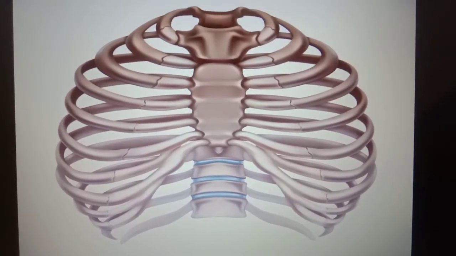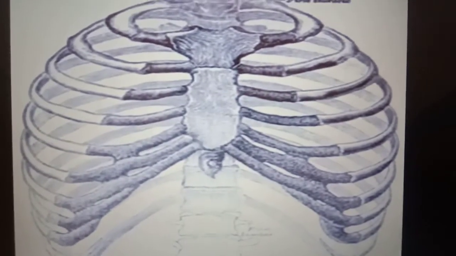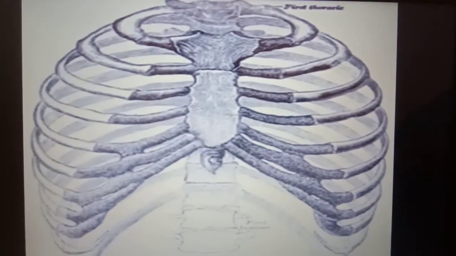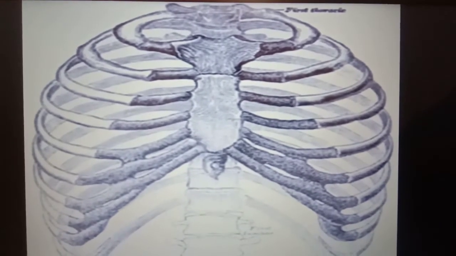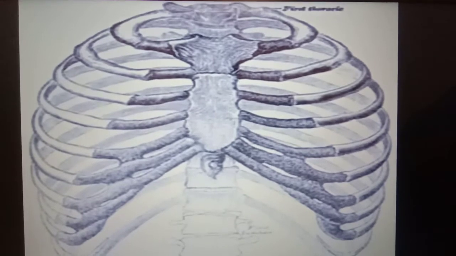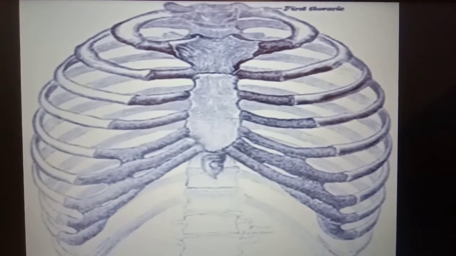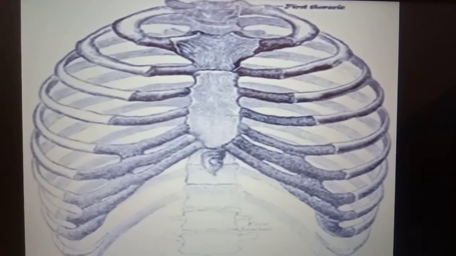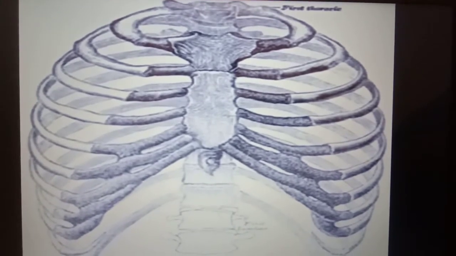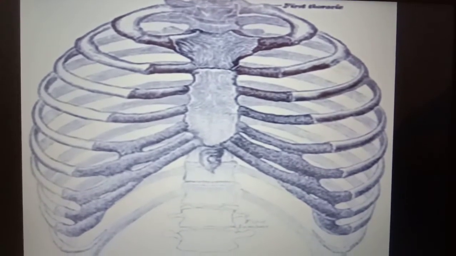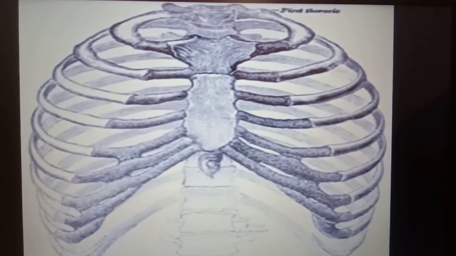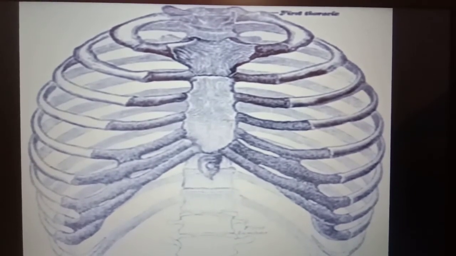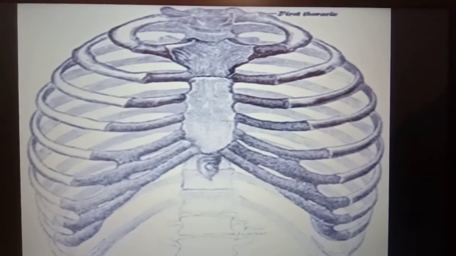Some important internal organs of our body such as heart, lungs and liver lie inside the strong bony rib cage. The rib cage protects the delicate internal organs. So simply the functions of rib cage are: rib cage protects the internal organs of body such as the heart, lungs and liver, and rib cage takes part in our breathing movement.